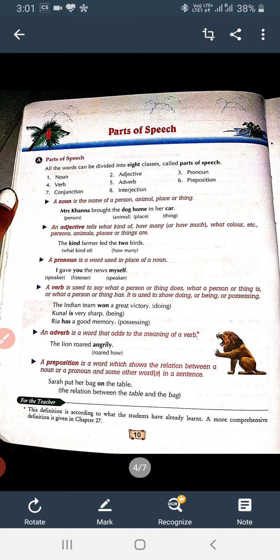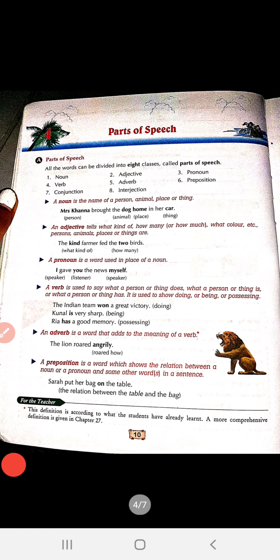Adjective tells what kind of, how many, what color, etc. the person, animals, places or things are. Means adjective is a qualifying word. It tells about noun and pronoun: what kind of noun and pronoun it is, how many nouns and pronouns there are, what color the noun and pronoun is, and how much, how many. Means adjective describes the quality of a person, the number of the person, the quantity of the person, the color of the person.